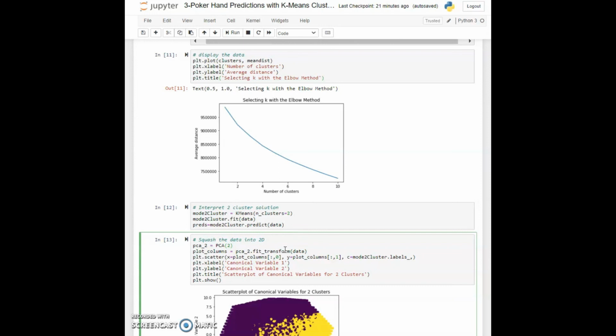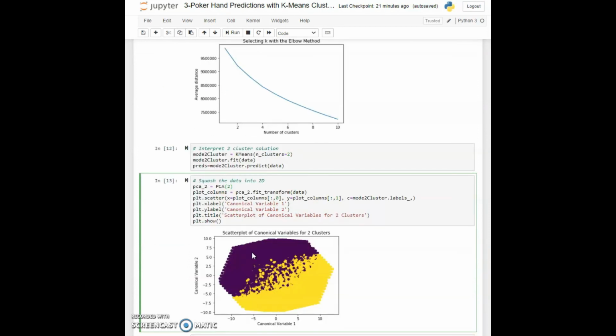That is why I have created a PCA2, and we see that this PCA class has 2 dimensions in it. If we want to have 3 dimensions or 4 dimensions, we can use that as well. But for our case, we need 2 because that's the most efficient way to present this kind of data. Then of course, we fit and transform our data to get some plot columns, and then we will use matplotlib to display these results.